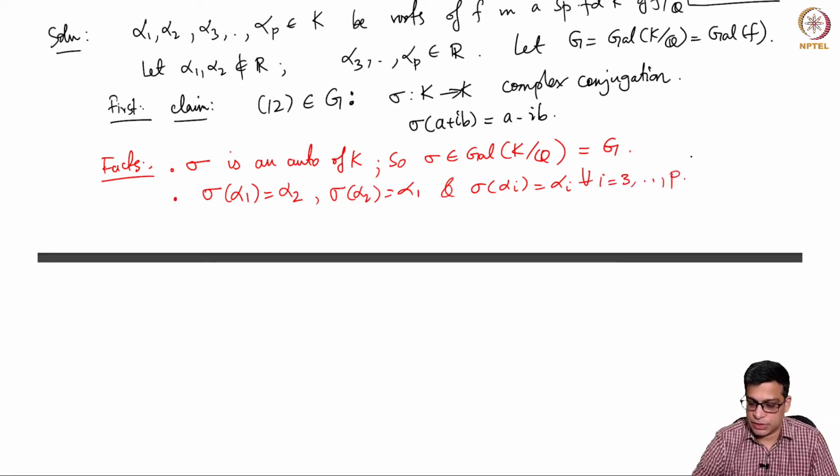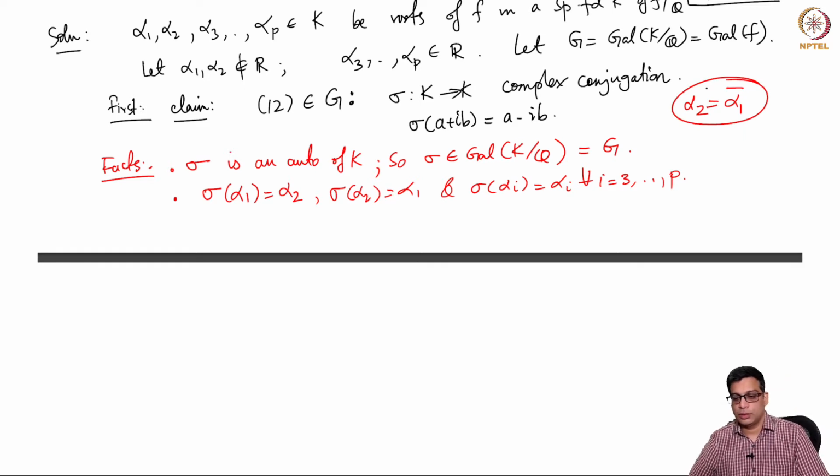These are some general facts. Because we know that complex roots of a rational polynomial appear in conjugate pairs, the non-real complex roots. So alpha 1 and alpha 2 are basically conjugates of each other. Alpha 3 is also a conjugate of itself, but that's because the conjugate of alpha 3 is alpha 3 itself, because they are real numbers. But otherwise, the non-real ones appear in conjugate pairs.